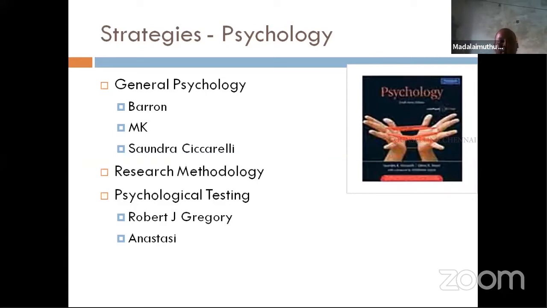If I want to get JRF, then research methodology and psychological testing are necessary, then cognitive psychology. For general psychology, take one book and study it thoroughly.